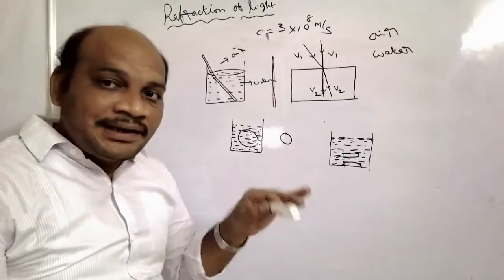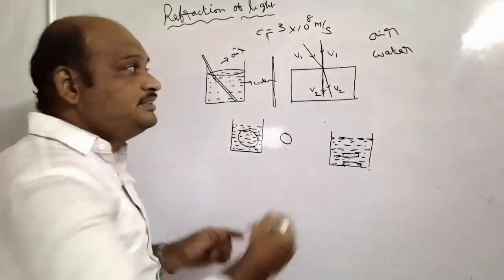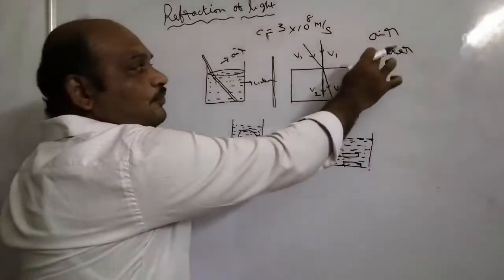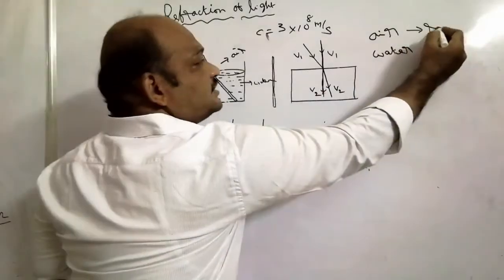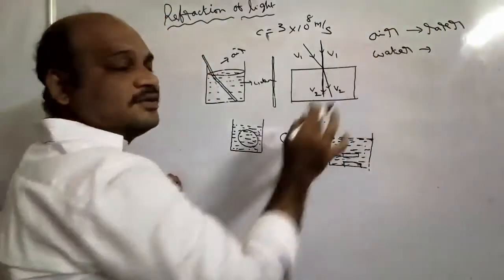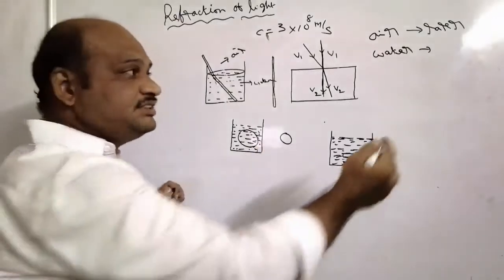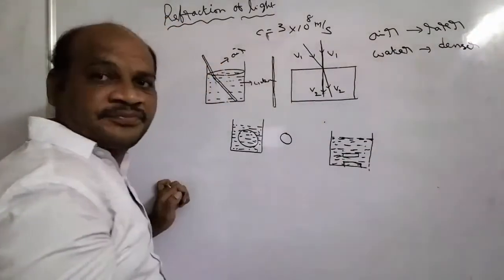The medium having less density with respect to the other is called the rarer medium. With respect to water, air has less density, so it is considered a rarer medium. As compared to air, water has more density, so it is taken as a denser medium.